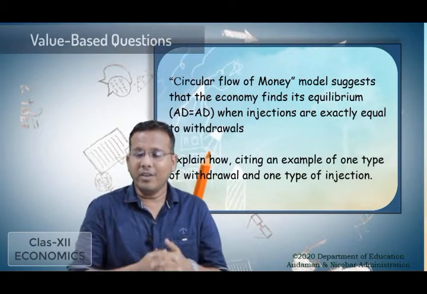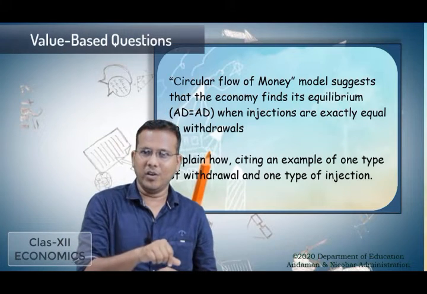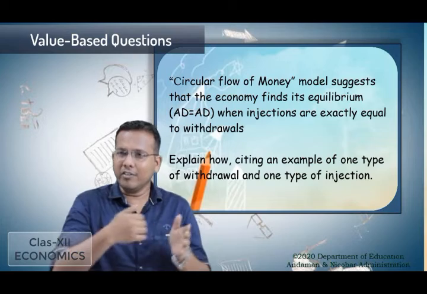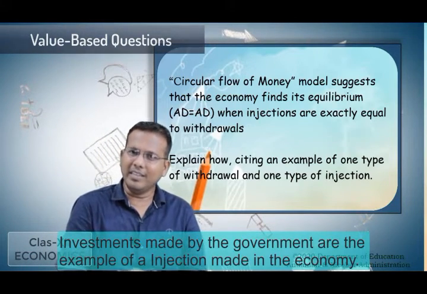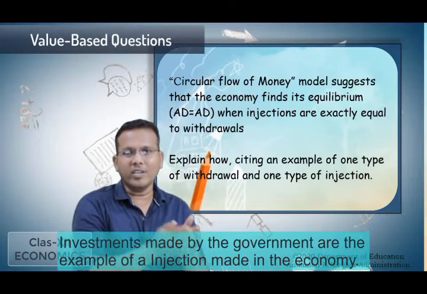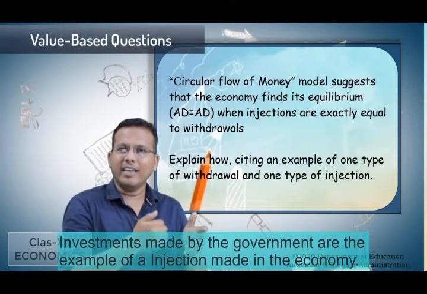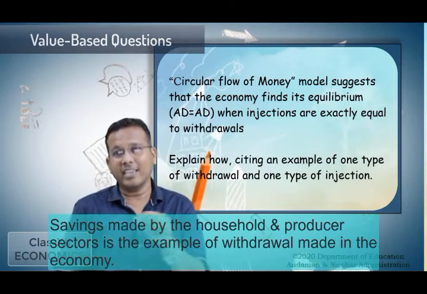So now we have to give an example of an injection and a withdrawal. So injection, that is what? The investment. Those investments which are being done by the government to increase the level of GDP can be said to be an example of an injection, that is investment. And the withdrawal, that is the savings.